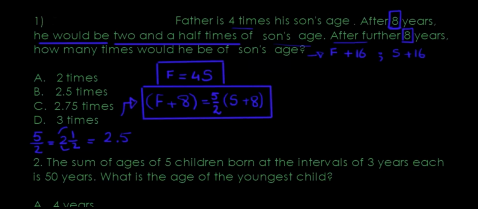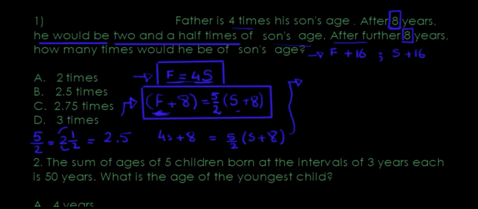What could I do? Well, first of all, I can't work with it as it is. I have one of them f and the other one's an s. I need the exact same variable everywhere, so I'm going to replace f with 4s because I know that they're both equal. f is equivalent to 4s according to the first equation, which is the information that I would replace in the second equation. So instead of f, I write 4s plus 8 equals 5 over 2 times s plus 8. Everything else is just carrying on. Continuing.